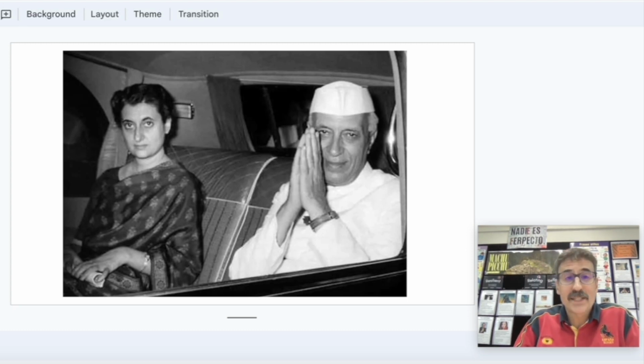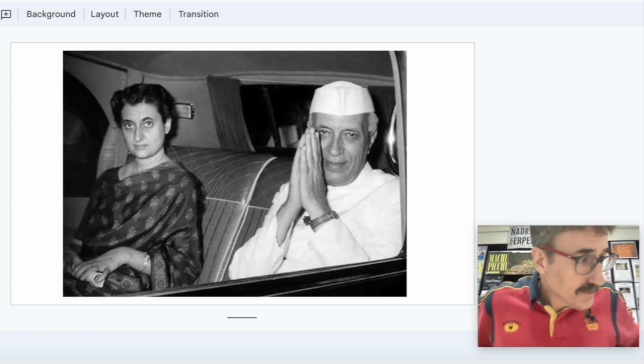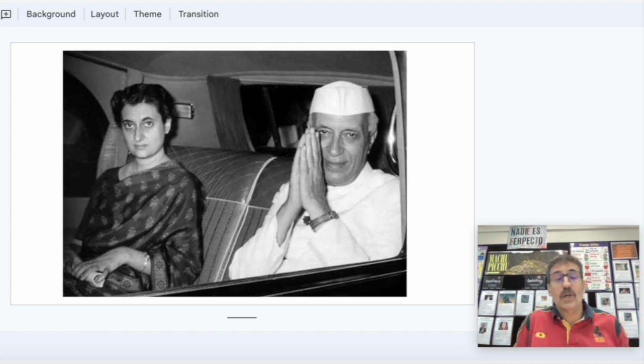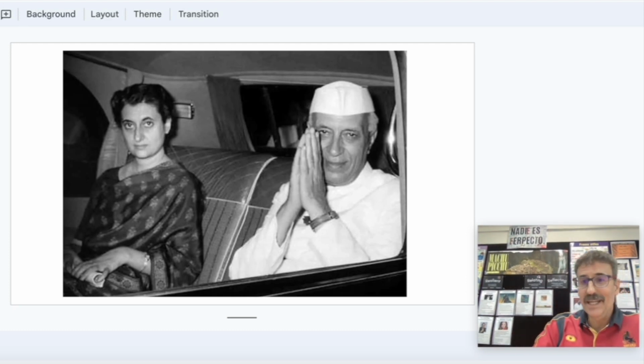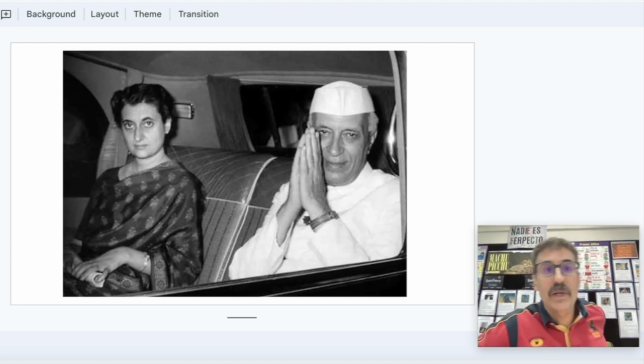And the person on the left is his daughter, Indira Gandhi. Mahatma Gandhi and Indira Gandhi don't have any relationship. Gandhi is just a family name. They could have been González or Rodriguez. Students may know Indira Gandhi because it is the name of the airport in Delhi, so when they land here, they know who Indira Gandhi is.